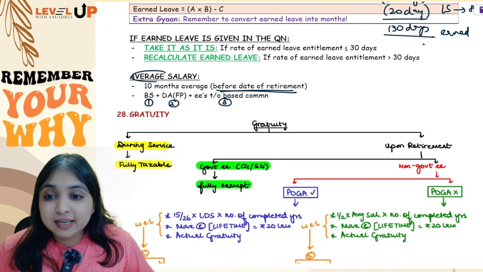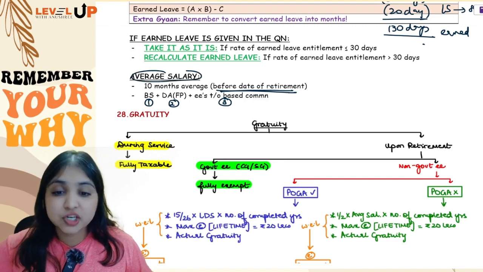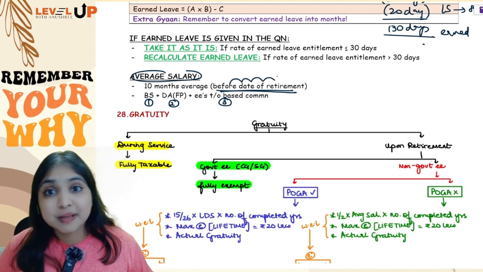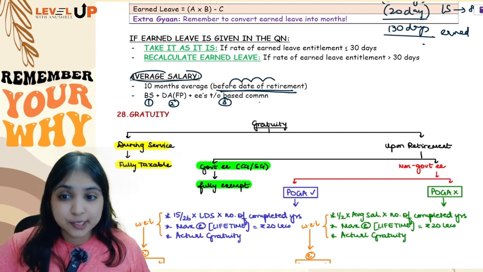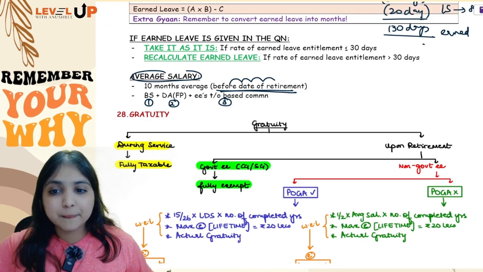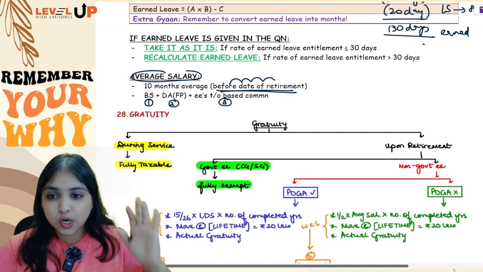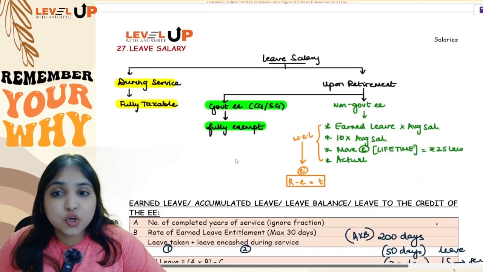So average salary will be how many months average? 10 months average. 10 months before what? 10 months before the date of retirement. Not 10 months before month of retirement. It's 10 months before the date of retirement. And salary will have three components: basic salary, DA forming part, and employees turnover based commission. Okay, so with this you've understood the whole leave salary point.